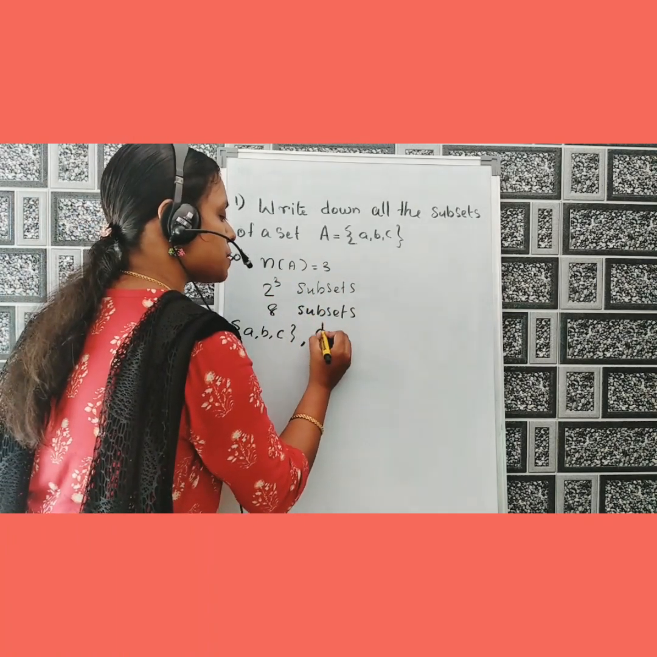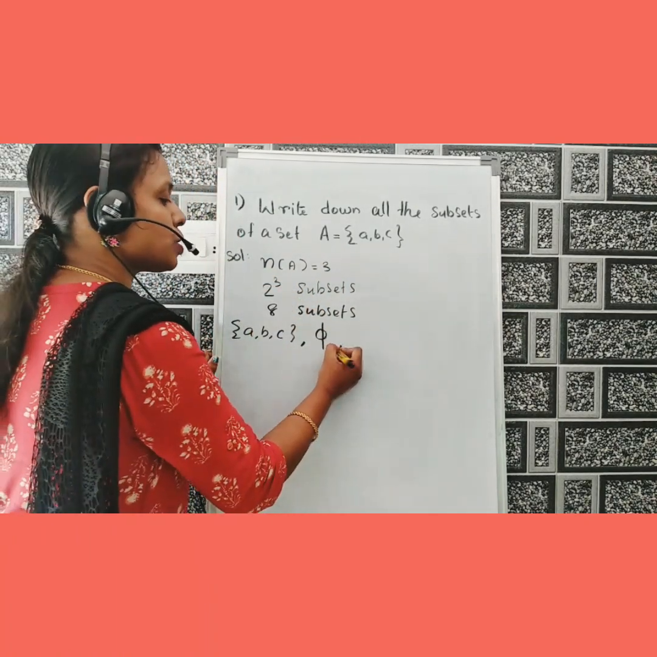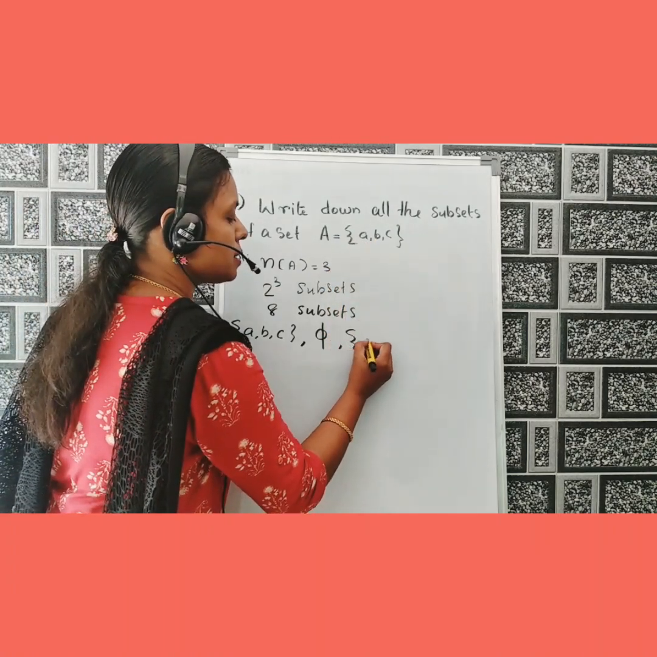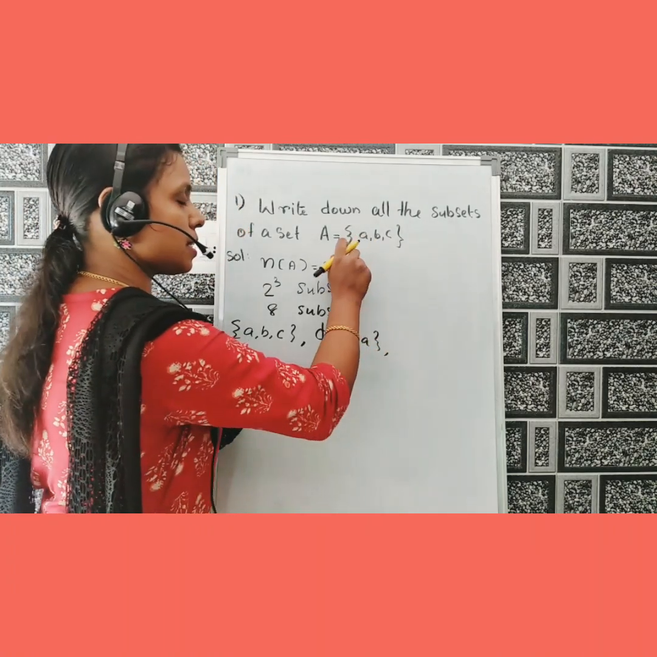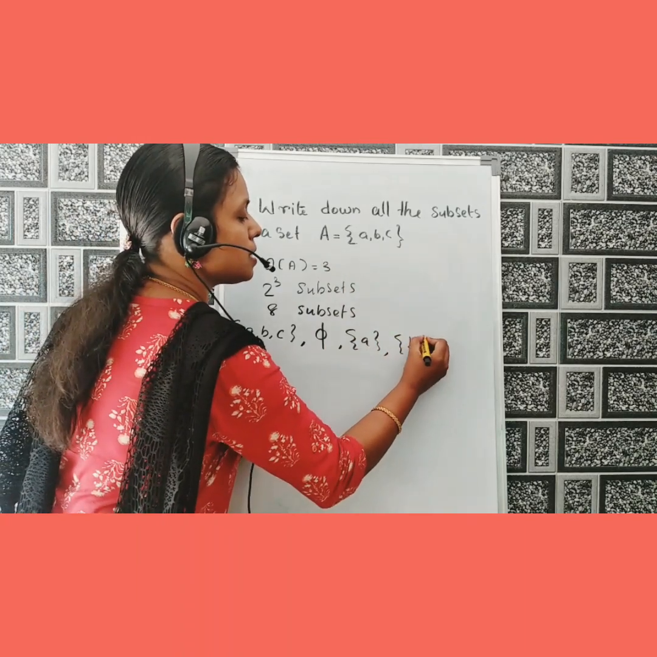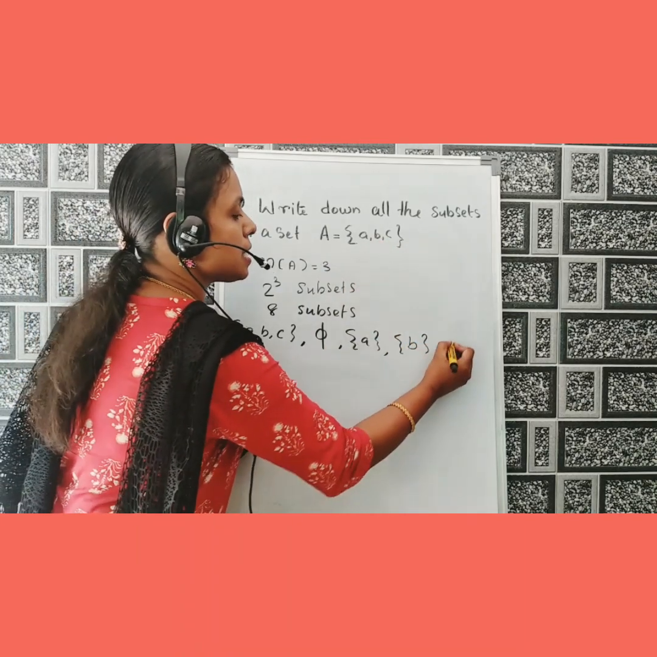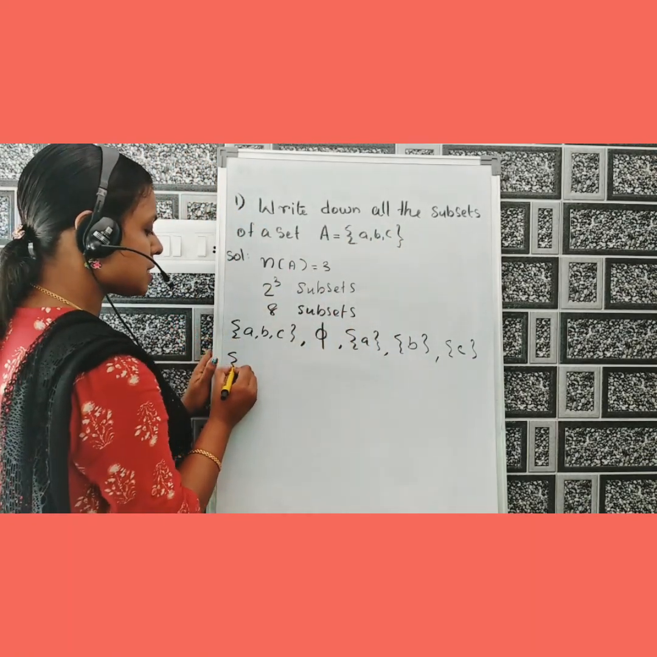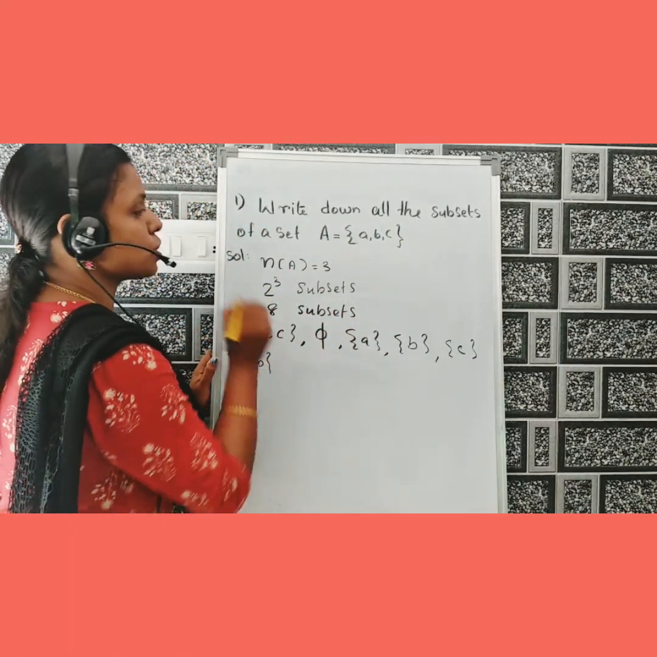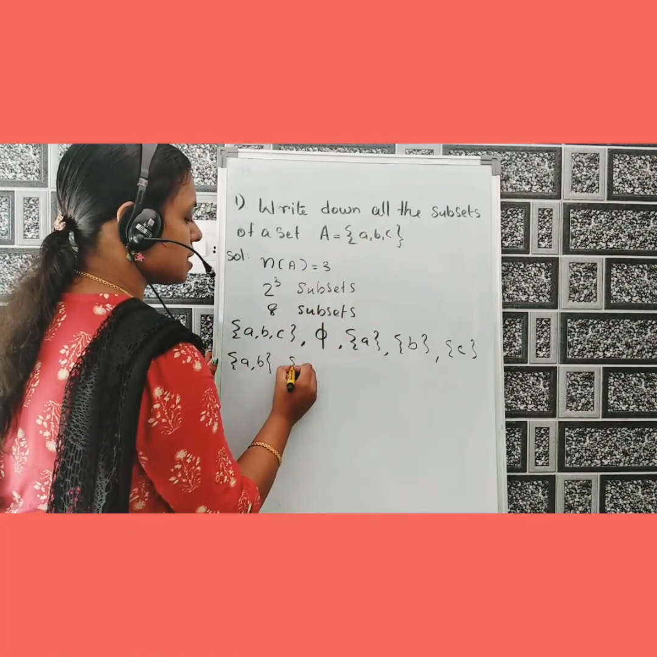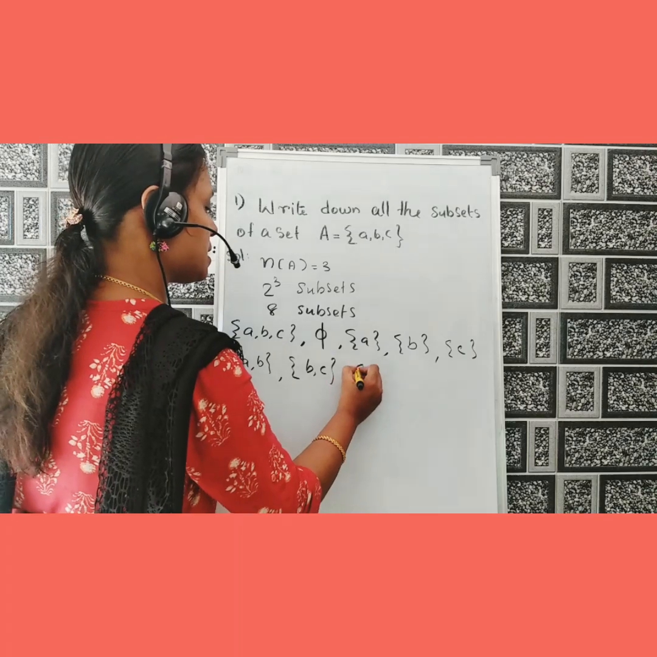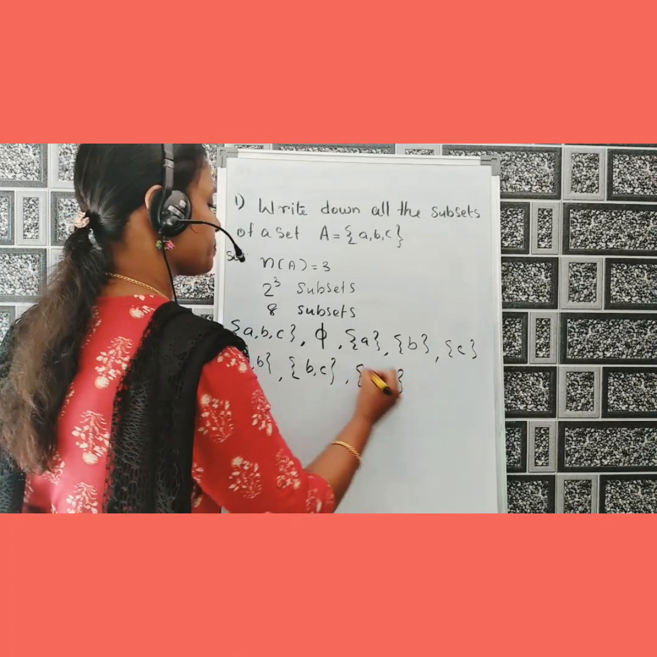Then next subset is null set. Next we write one element. Set {a} is a subset of this set. Set {b} is a subset of this set. Set {c} is a subset of this set. Next one, set {a, b} is a subset of this set. Next is set {b, c} is a subset of this. Next one is {a, c}. Okay.